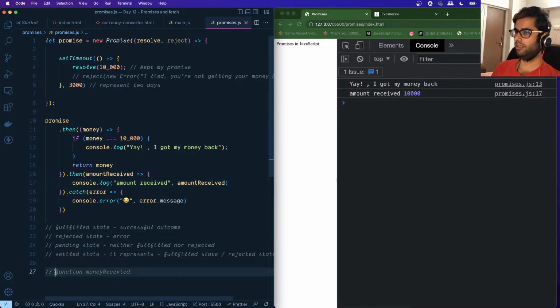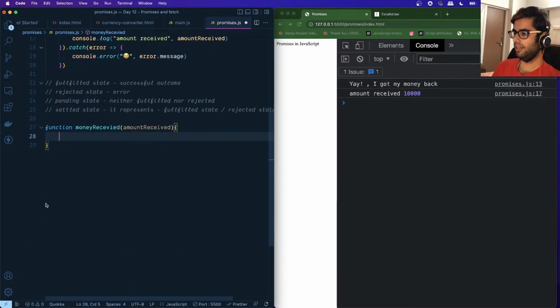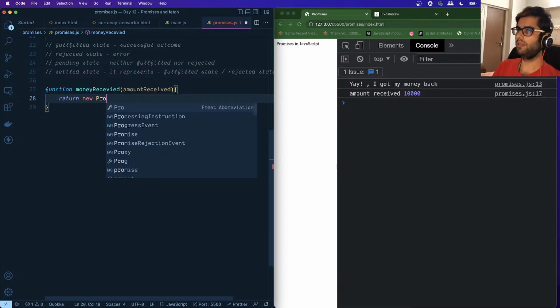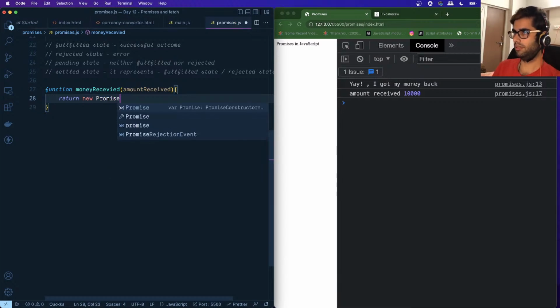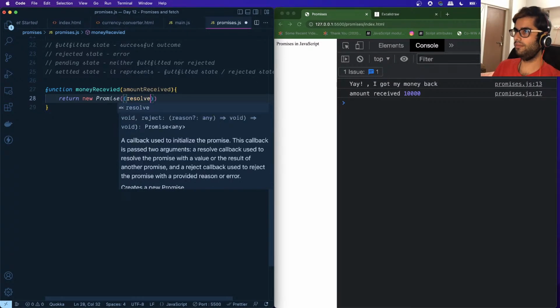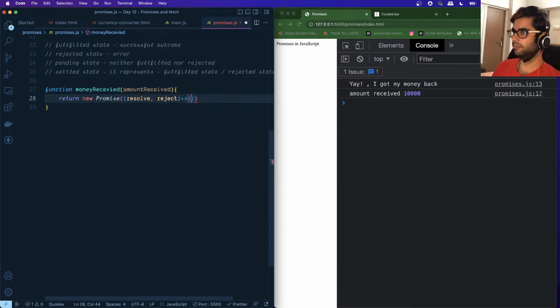So now let's do one thing. Let's handle this scenario. So we'll say amount received. And what we will do is we'll return a new promise over here, like this. And it will also get resolve and reject callback functions as parameters. And what we want to do is check the amount received.